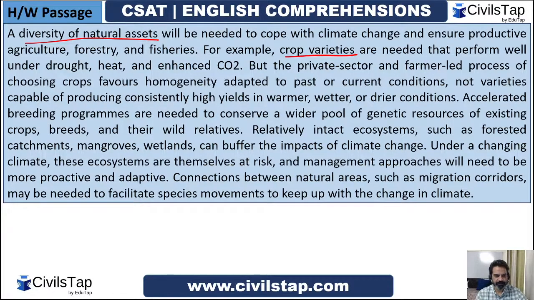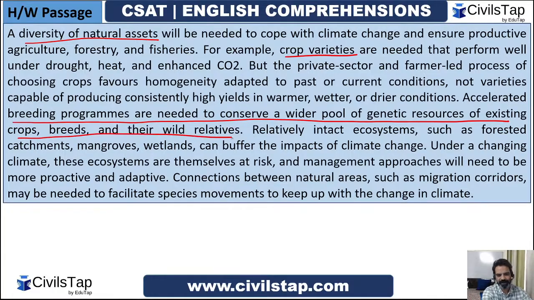Accelerated breeding programs are needed to conserve a wider pool of genetic resources of existing crops, breeds, and their wild relatives. Relatively intact ecosystems such as forested catchments, mangroves, and wetlands can buffer the impact of climate change. That means they can fight the impacts of climate change.